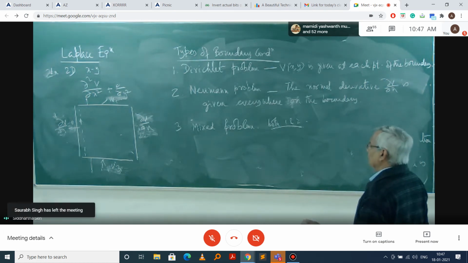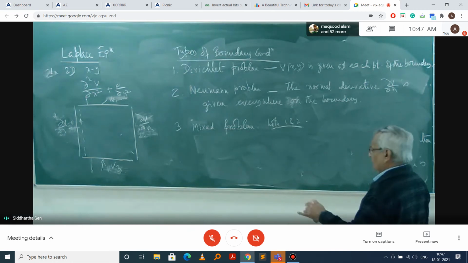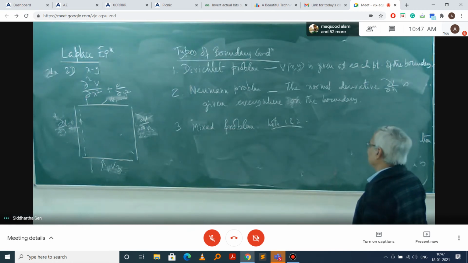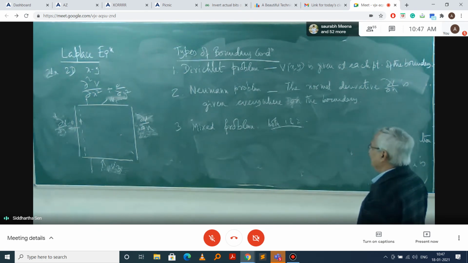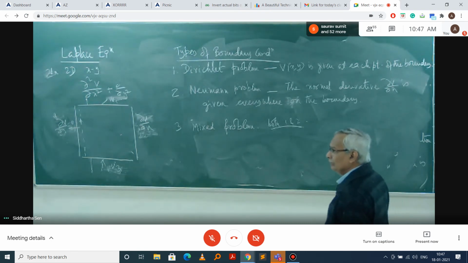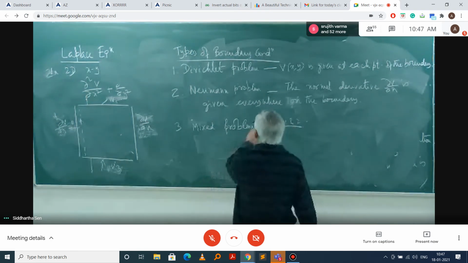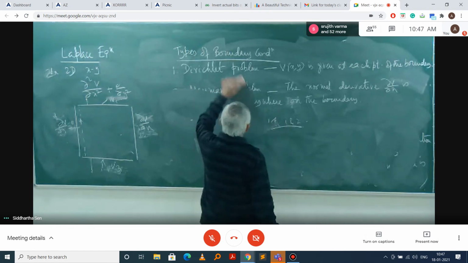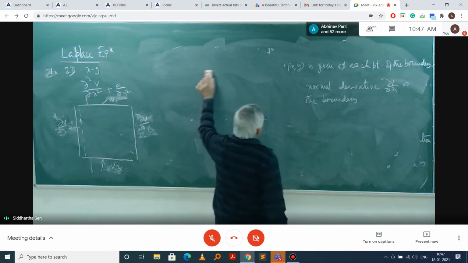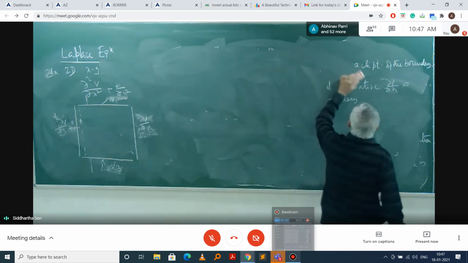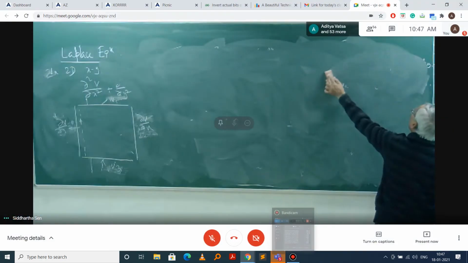There is no minimum or maximum in between; the maximum or minimum will always occur at the boundaries. So a lot of mathematical aspects are there, but the question is where do we apply these things, and where would you require these things?